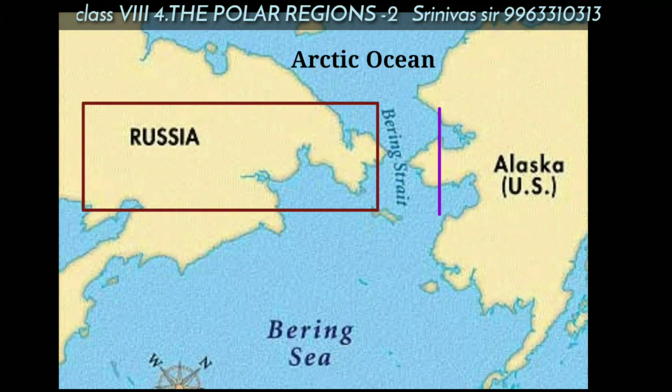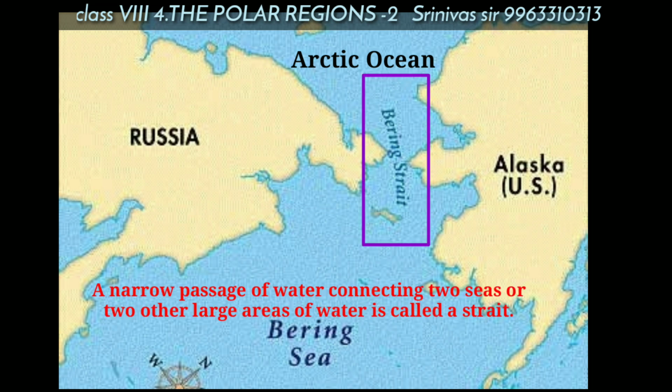See children, this is Russia and this is Alaska. Russia is located in Asia and Alaska is located in the USA. Between these two lands there is a sea, the Bering Sea, and a strait, the Bering Strait. A strait is a narrow passage of water connecting two seas or two large water bodies.